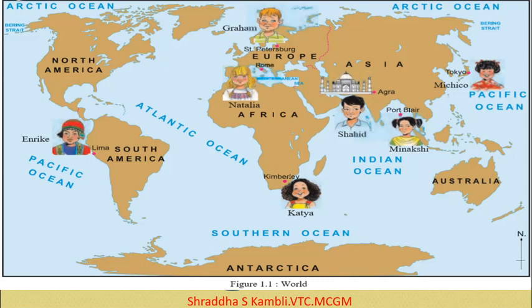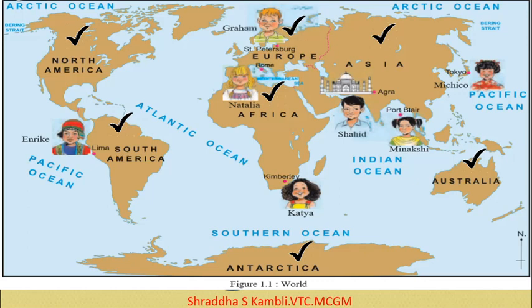So we have North America, South America, Europe, Africa, Asia, Australia and Antarctica. These are the different continents which they have tried to show us on the map of the world.